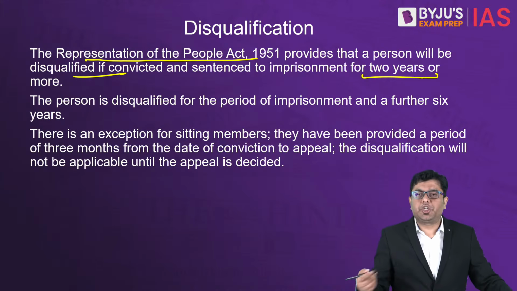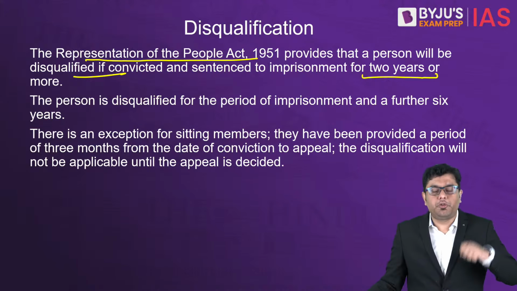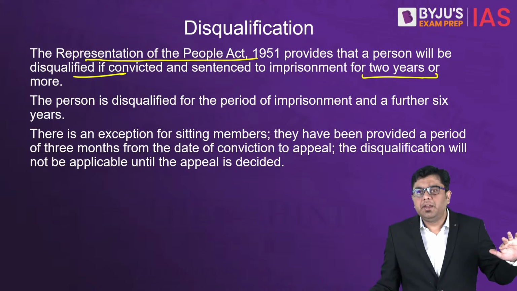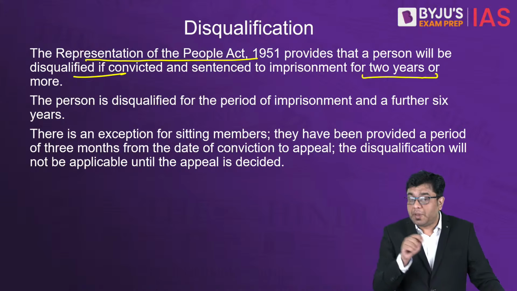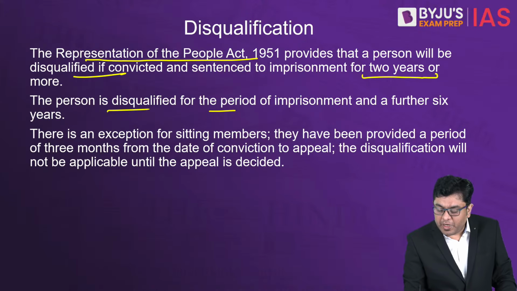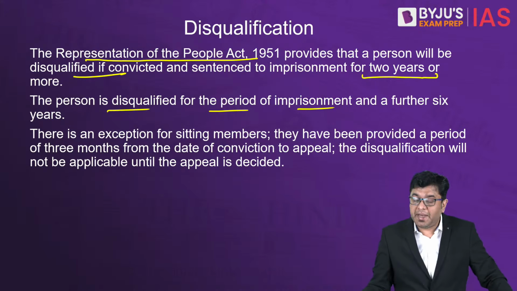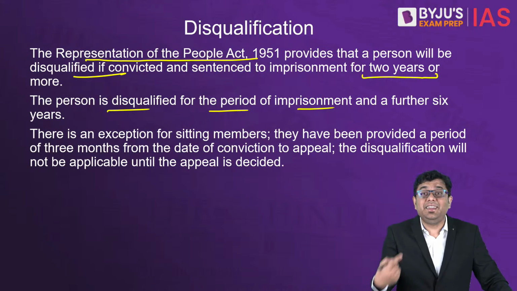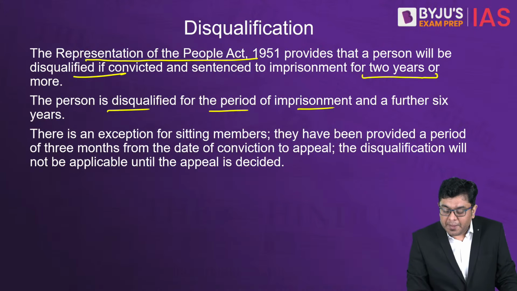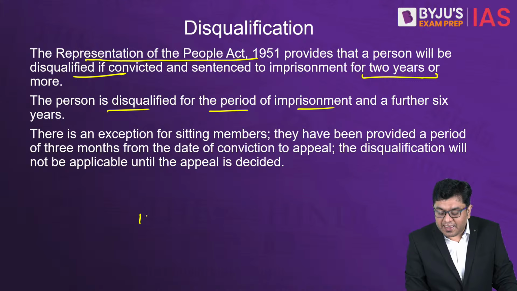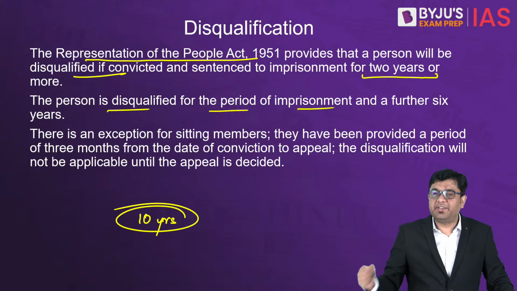That means you will be disqualified from your membership of the Parliament. The person is disqualified for the period of imprisonment and a further 6 years. So let's say the imprisonment is for 10 years, as is the case with Mr.